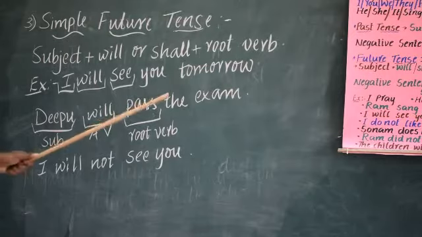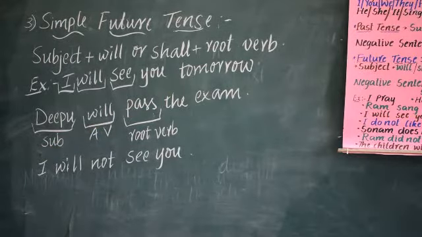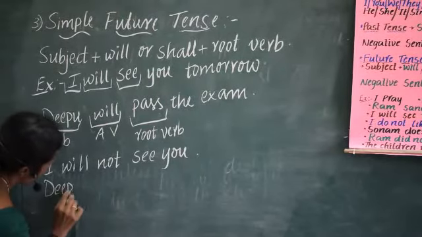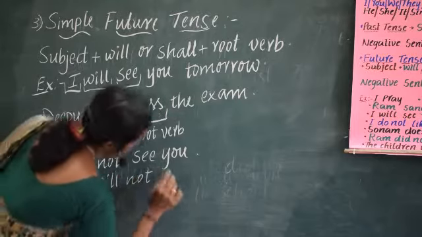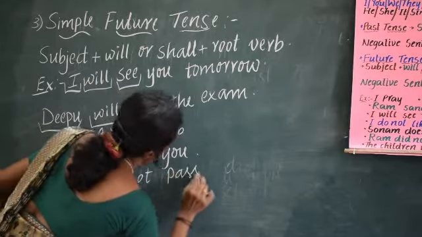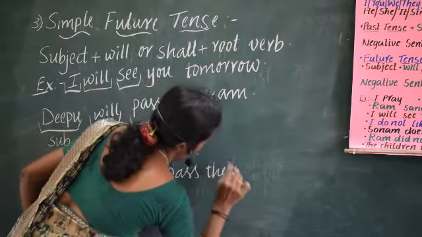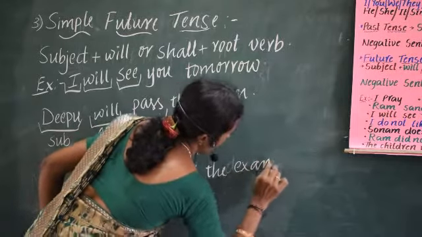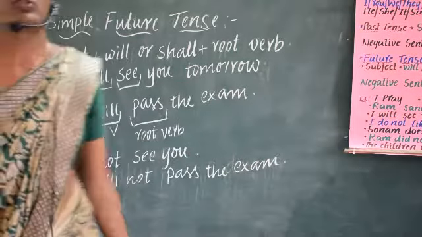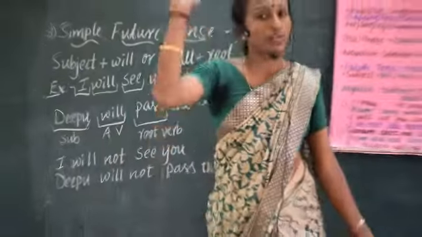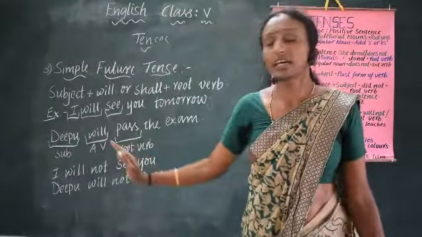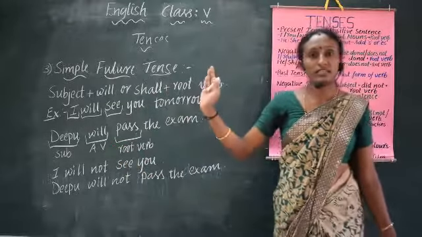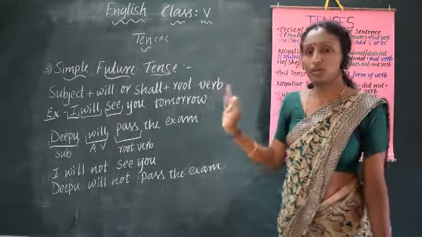Deepu will pass the exam. Deepu will not pass the exam. Tomorrow I will not come to school. I will not join any competition. All these sentences are in a simple future tense. Hope it is clear to all.